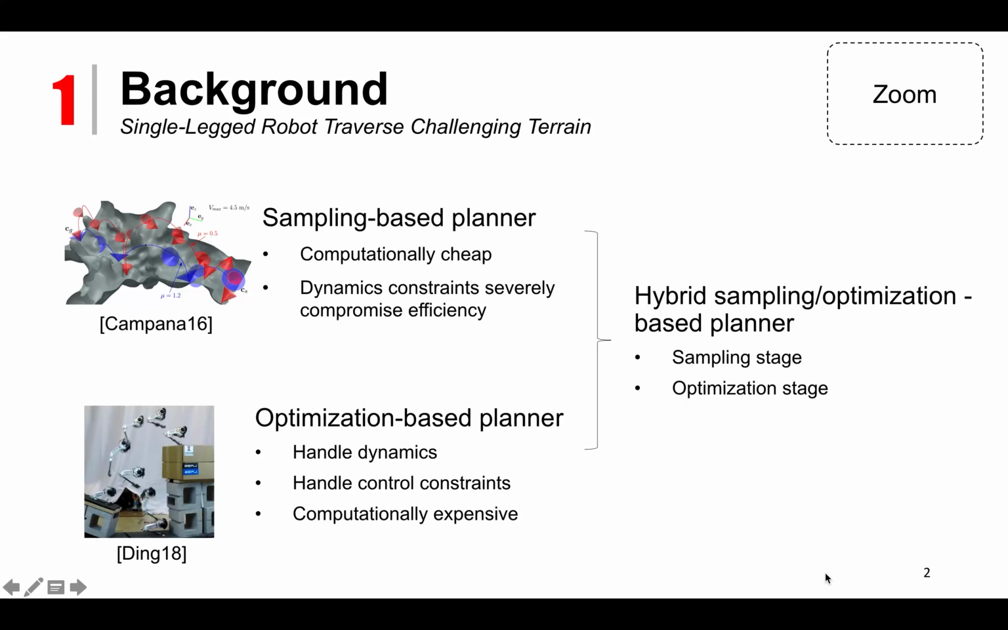Specifically, we decouple the original problem into a sampling-based planning stage and an optimization stage. The sampling stage searches for a kinematic path, while the optimization stage solves for the full dynamics.